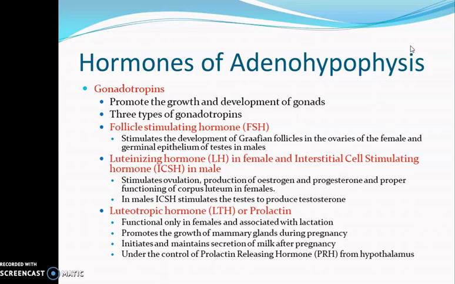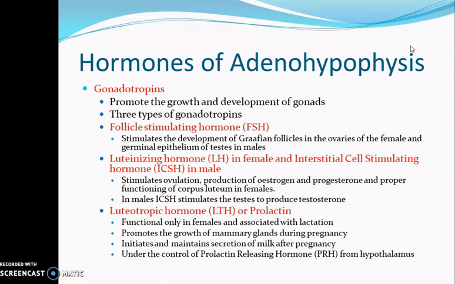You know that the corpus luteum is an endocrine gland which is present in the ovaries of the female, and which is formed after ovulation. The corpus luteum is formed after ovulation, and it is producing the hormone progesterone. And the functioning of the corpus luteum is controlled by the luteinizing hormone.